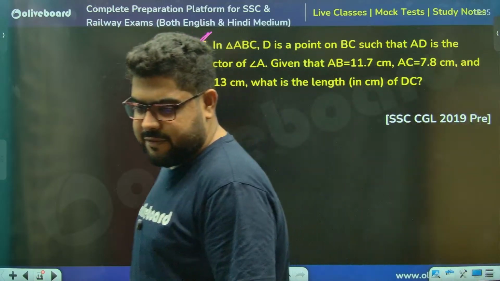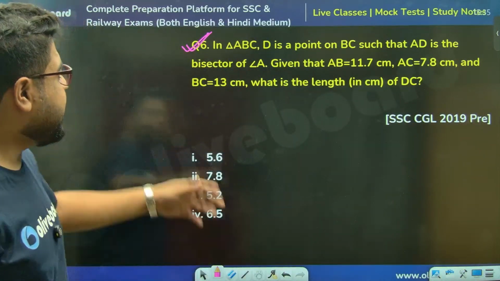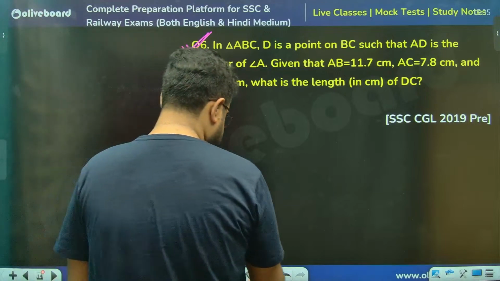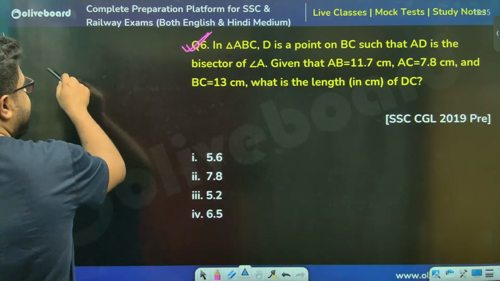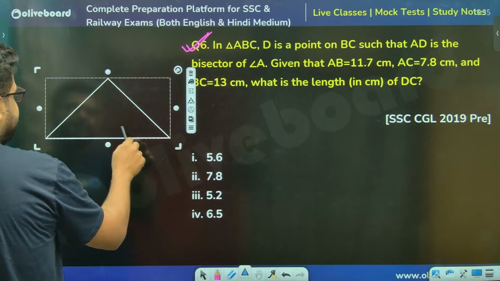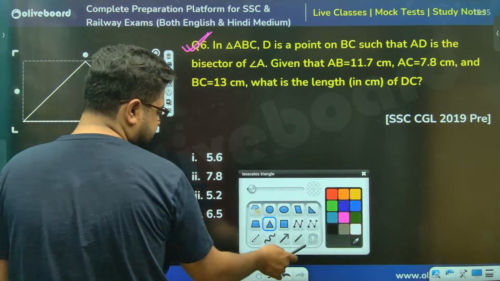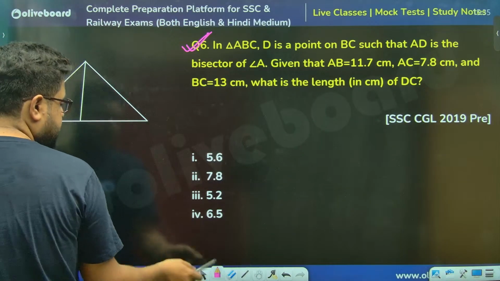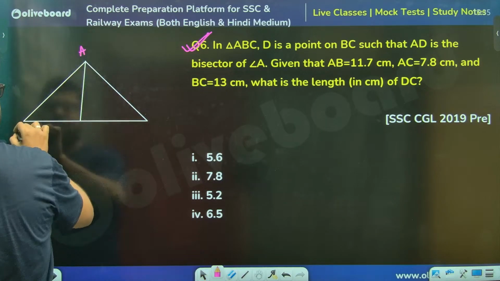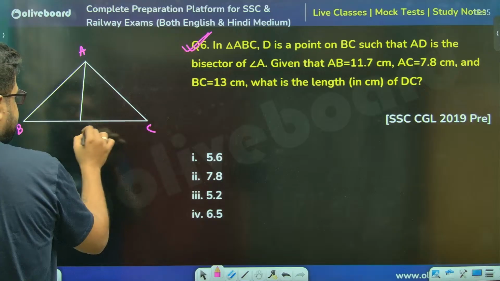Chalo, बढ़िया, very good. Now, in ABC, D is a point on BC such that AD is the bisector. वही से same type, same will be the diagram. So A, B, and C, this is D, sir.